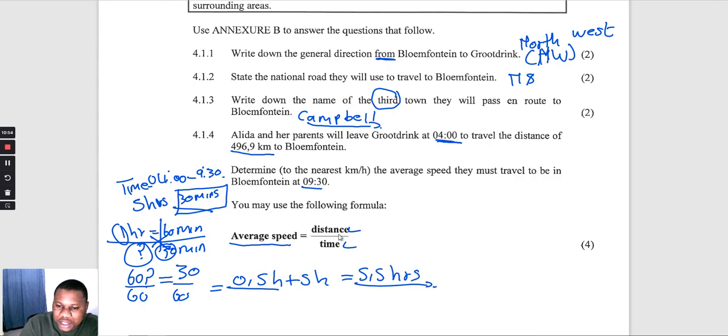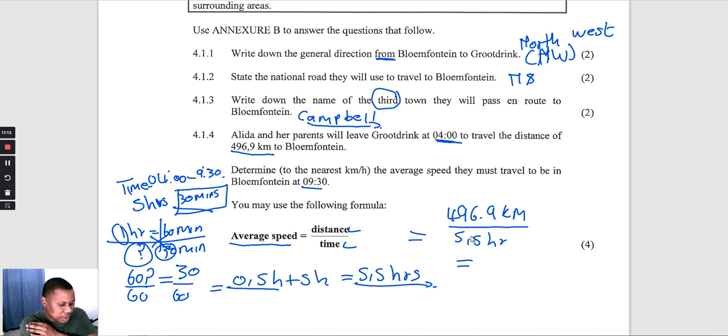Okay, so now we can go and calculate their average speed. The distance here is 496,9 kilometers divided by 5,5 hours, which is equal to, where's my calculator?